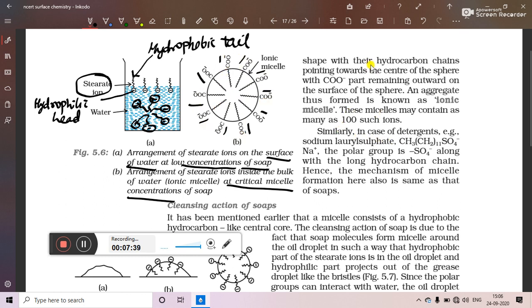So here we will see that an aggregate thus formed is known as ionic micelle. So this is ionic micelle, which is shown in figure B. These micelles may contain as many as 100 such ions.